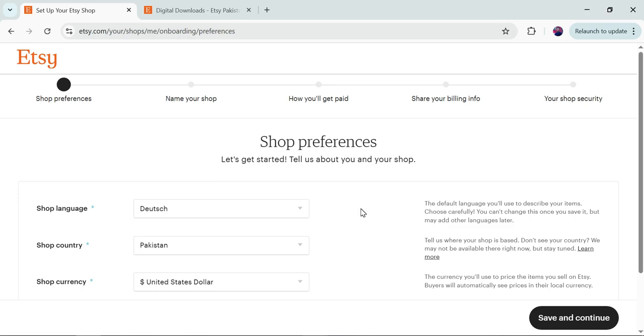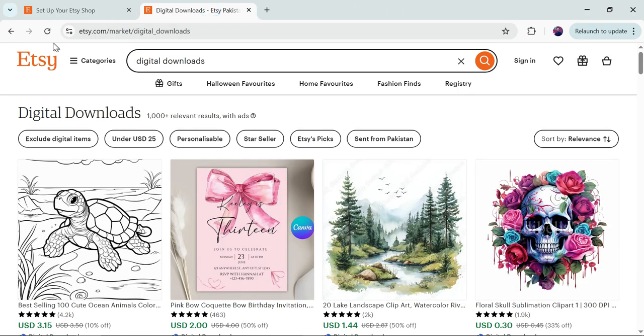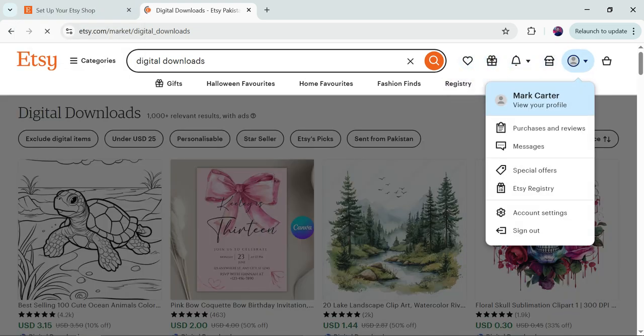Then you can easily upload your products, and if a person buys your product, then the amount will be generated into your account, and that amount will be shown in your dashboard as well, where you can then withdraw your money into your bank account. So that's all about Etsy: how you can create an account on Etsy, and how you can open your shop on Etsy for only $19. That's a one-time fee.